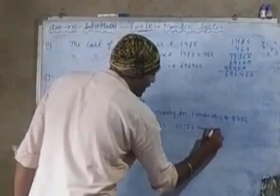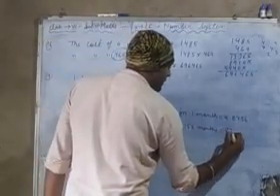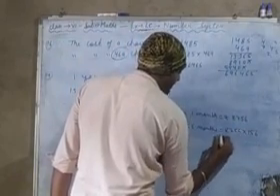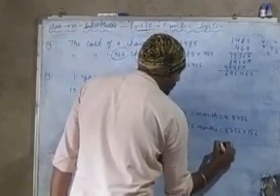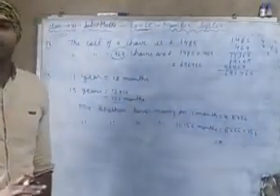Now we have to multiply: 8,756 multiplied by 156. And whatever product you find, that is your answer.